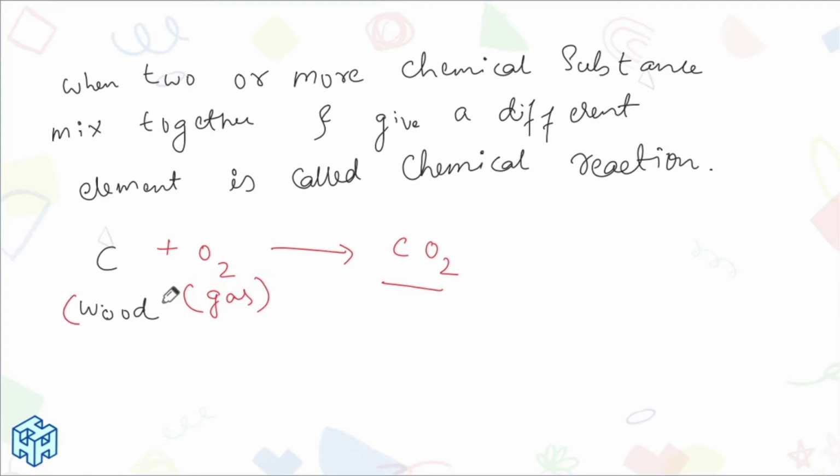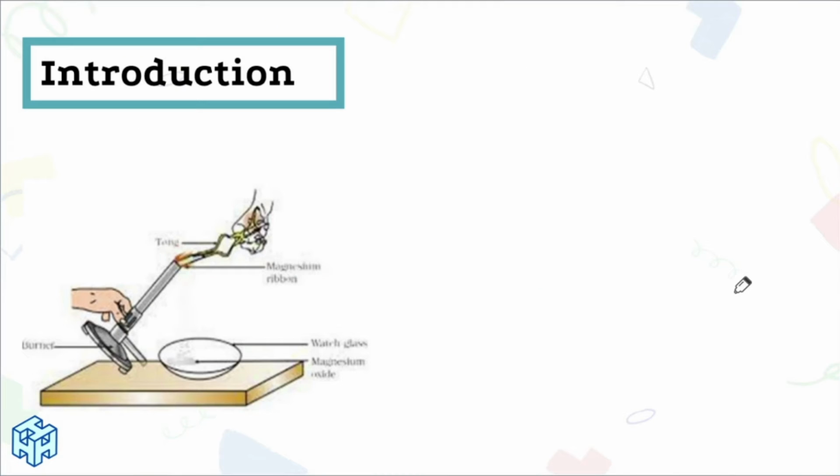I am burning wood, giving ignition. Now what did I get? Some black colored gas. Now what was this? A solid substance. This was gas. Now this has become a black colored gas. The same way we can understand many things. Many examples can be given. Let me explain one more example.